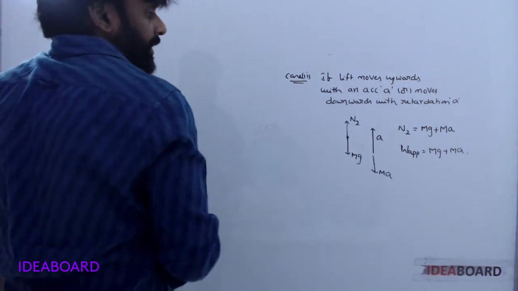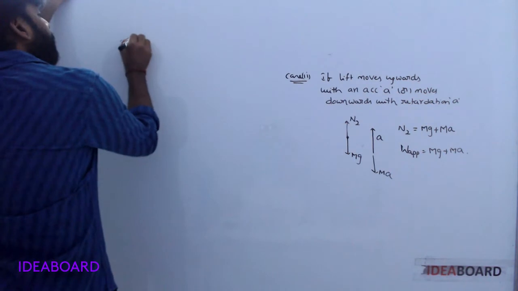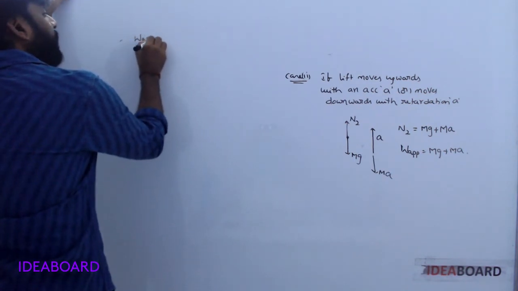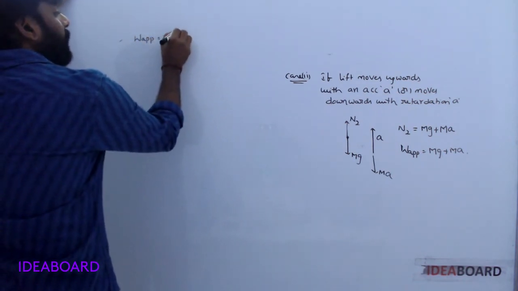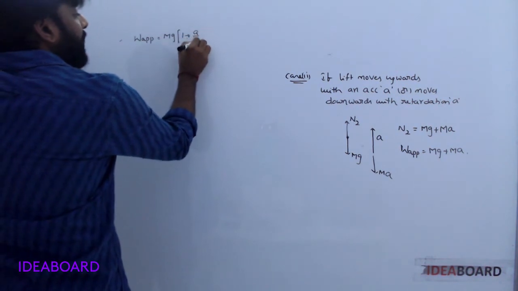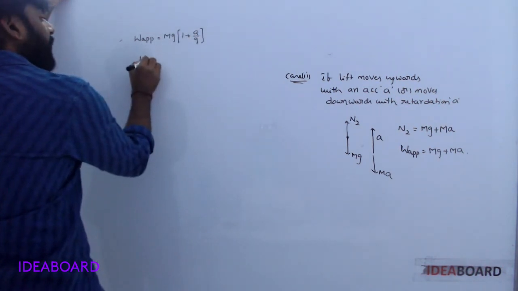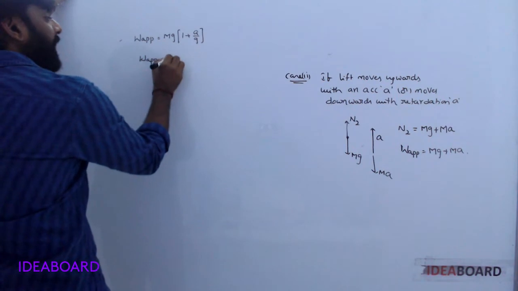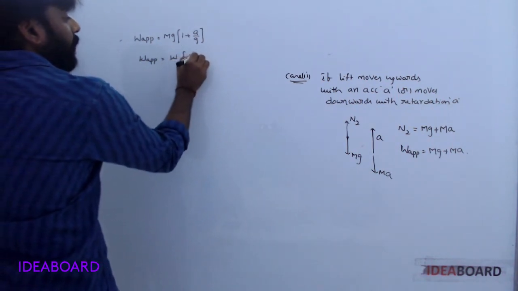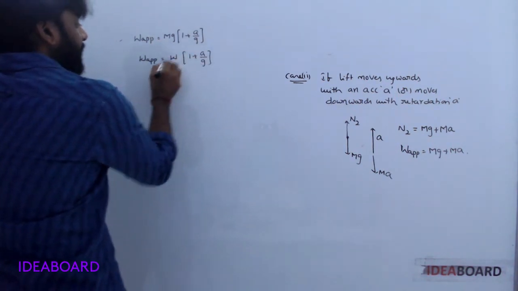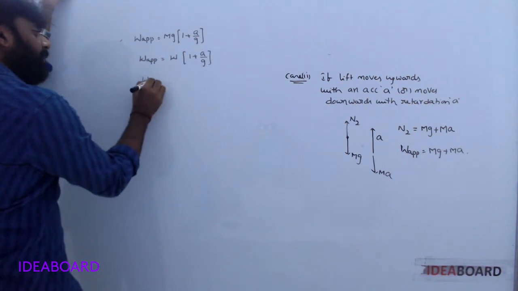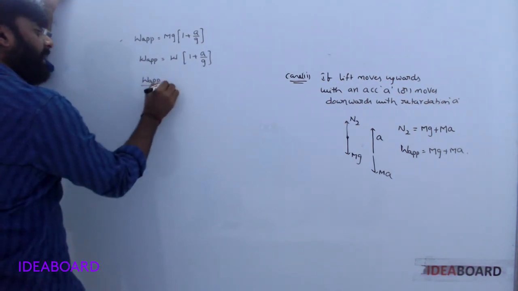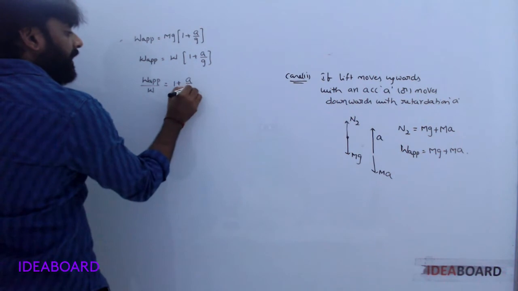Apparent weight is equal to mg plus ma. Taking mg common, apparent weight is equal to mg, the original weight, times 1 plus a by g. So apparent weight by weight is equal to 1 plus a by g.